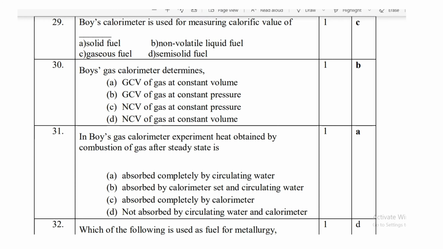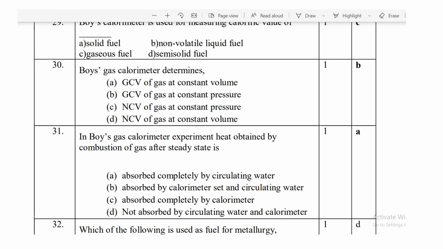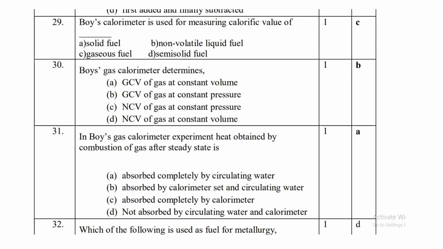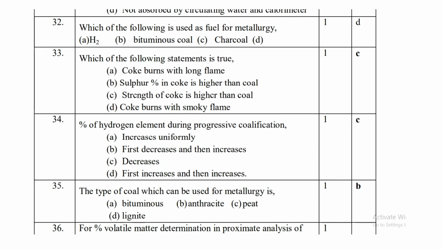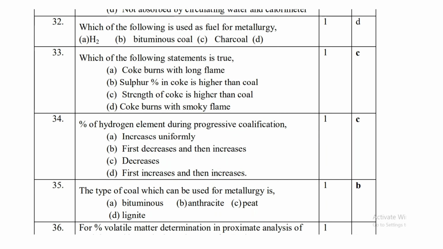Boys calorimeter is used for measuring calorific value of gaseous fuel. Then Boys gas calorimeter determines GCV of gas at constant pressure. In Boys gas calorimeter experiment, heat obtained by combustion of gas after steady state is absorbed completely by circulating water. Then question number 32 is, which of the following is used as fuel for metallurgy? For metallurgy, charcoal is used as a fuel.